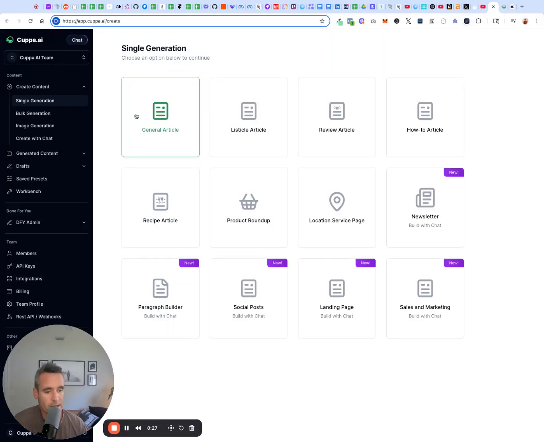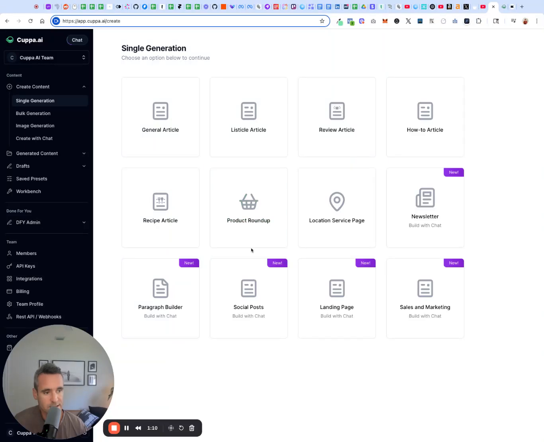So we created a new way to build content. And right away, you'll see it obviously in the create content drop down here. You'll see create with chat, and we'll go there in a second. But right in single article generation, you'll see all these templates that now redirect to build with chat. And there's a reason for that. And that is because with chat, you really can build any type of content with Cuppa. So no longer are we solely focused on just SEO optimized listicles or review articles, how-to articles, general articles. We are now very much open to creating any type of content.